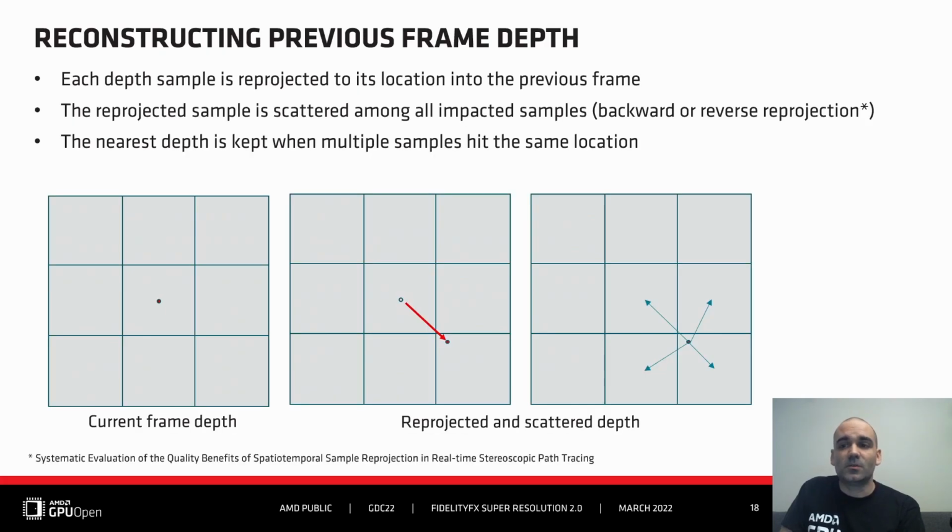To do so, we use the current frame depth. From the motion vectors, we are able to push depth samples to their location in the previous frame. The depth sample is then scattered onto 4 related samples in a bilinear way. This is the backward reprojection step. Multiple depth samples will then hit the same location, and in this case, the nearest, meaning the depth-wise closest one, will be kept. And we do that using atomics on the GPU. Note that samples that are barely influencing, because they are too far from the scatter point, are not used. This selection is done through thresholding.